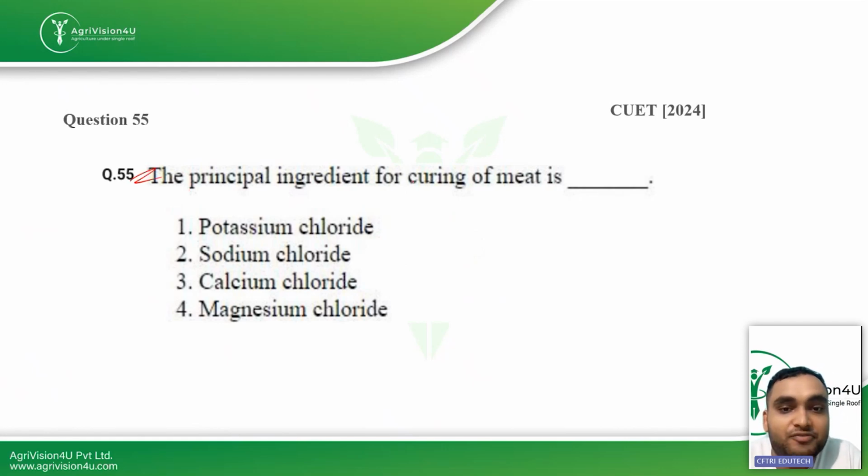Then the next question is the principal ingredient for curing of meat. This question is asked from your meat processing unit. In that we have been talking about the curing of meat in order to increase its shelf life and its sensory properties. Sodium chloride, which is common salt, is the main ingredient used in the curing of meat.